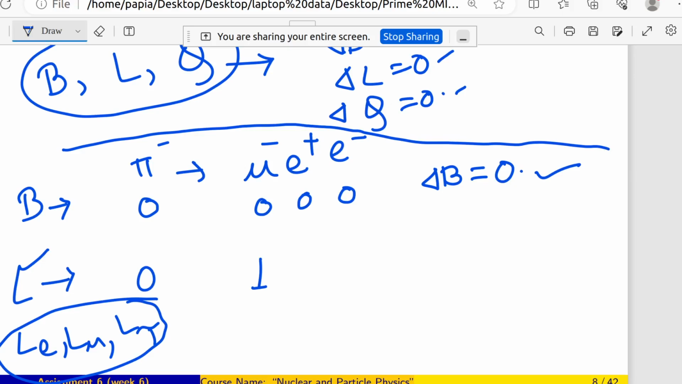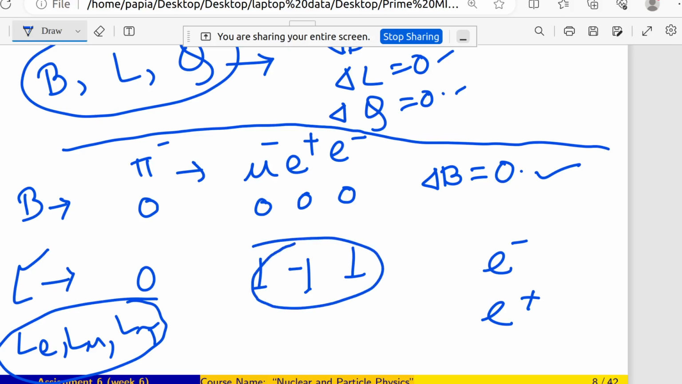So for mu minus, L is 1. For e plus, what will be the value of L? L will be minus 1 because e minus is a lepton and e plus is the anti-lepton. So e plus has a lepton number of minus 1, and e minus has a lepton number of 1. If I add these right hand side terms, 1 minus 1 is 0 and then 1, so as a whole it will be 1.